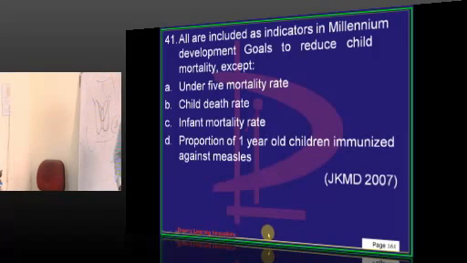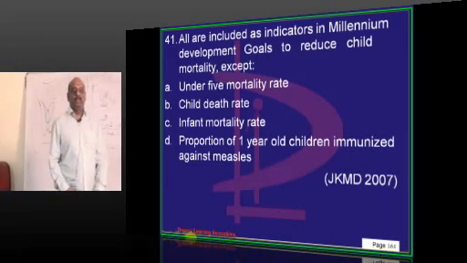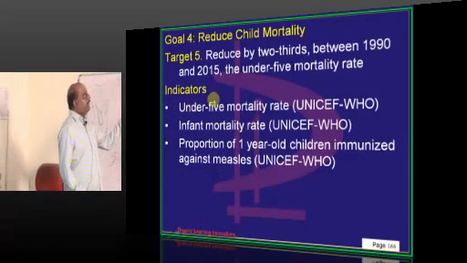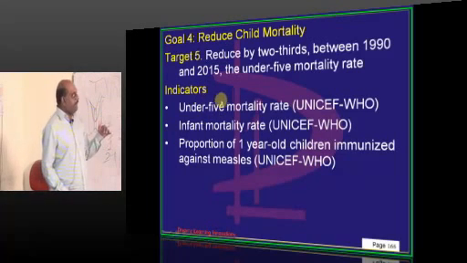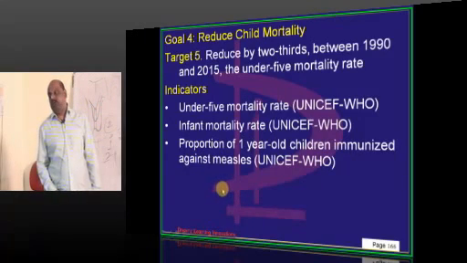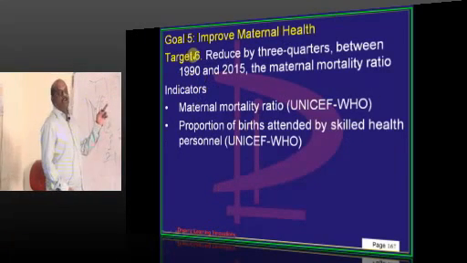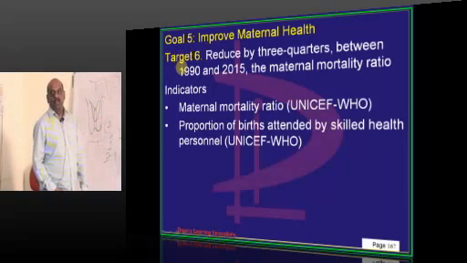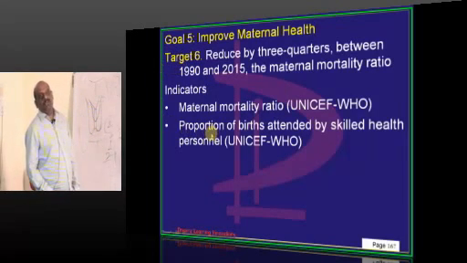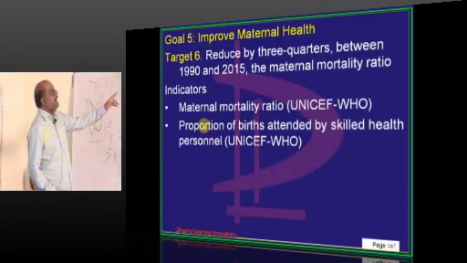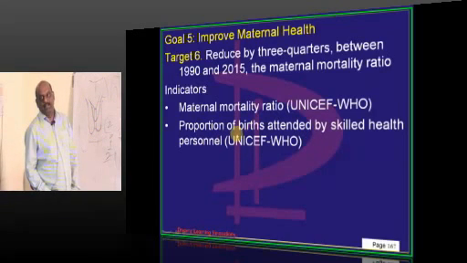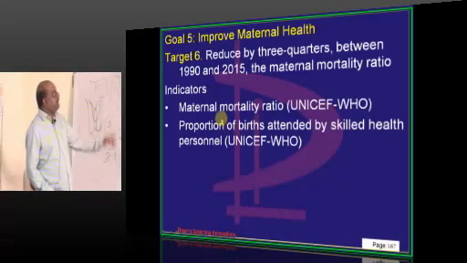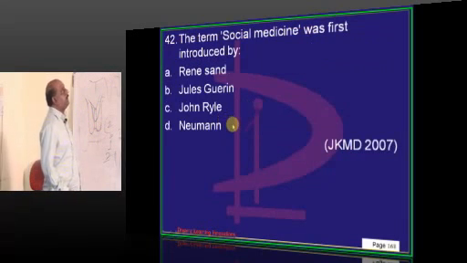Millennium Developmental Goals, 2015 tak a topic they will definitely ask. What are the indicators which say that you have achieved it sufficiently? Under 5 mortality, infant mortality and proportion of 1-year-old children who are immunized against measles, they are all included. Then what is goal 5? To improve the maternal health. And what are the parameters based on which you will know the efficiency? Maternal mortality ratio and the proportions of the births attended by the skilled health personnel. They are the indicators to say whether you have achieved the improvement of maternal health or not.